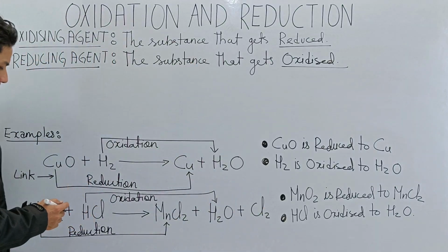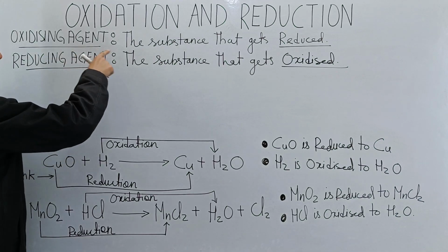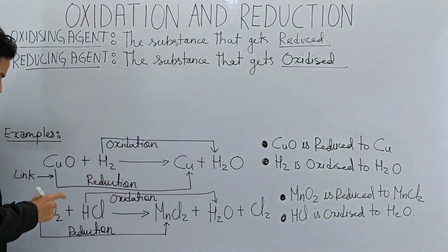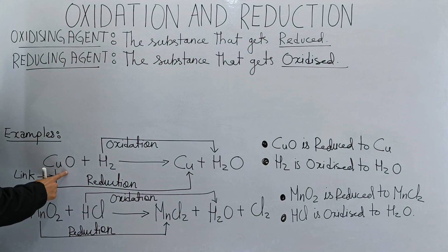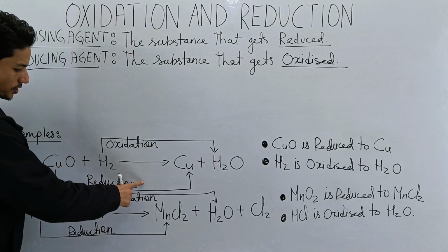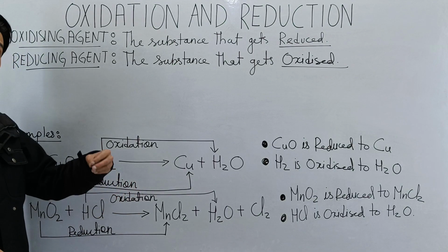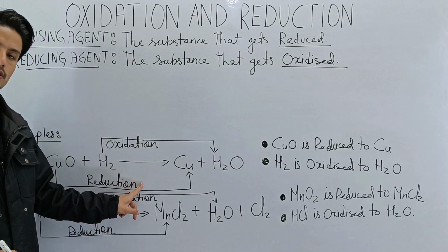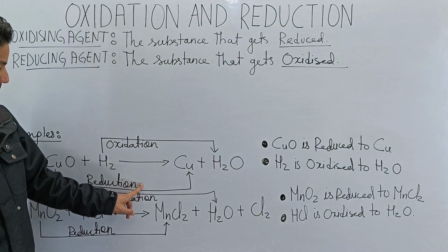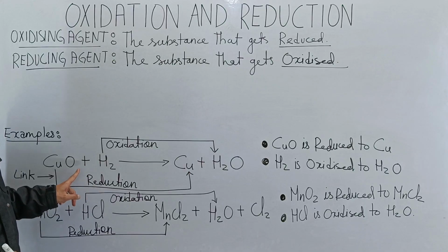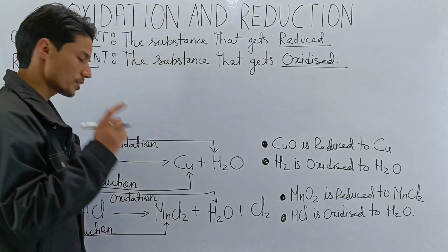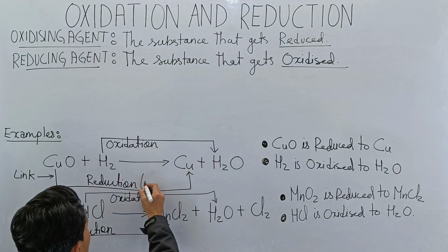So let's start with oxidizing agent, the substance that gets reduced. If we look at the first example, copper oxide undergoes reduction. So the substance that gets reduced is the oxidizing agent. So copper oxide is the oxidizing agent.